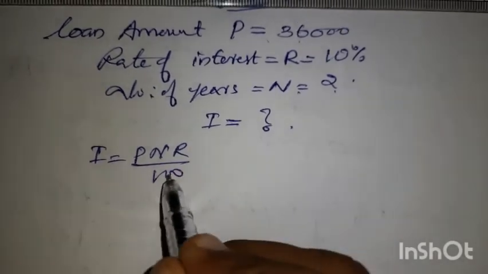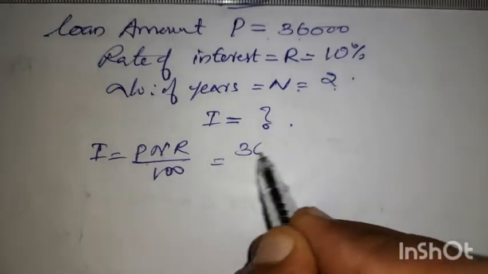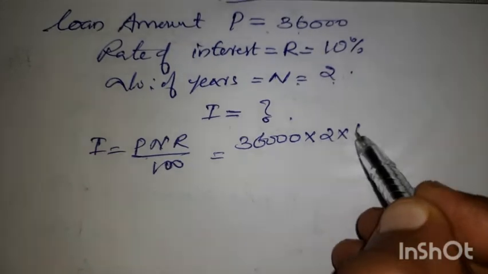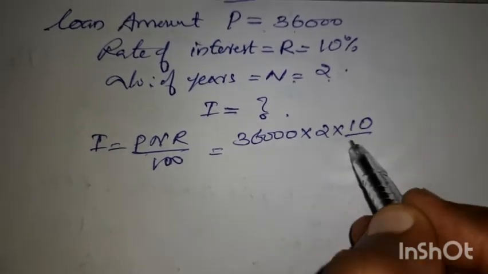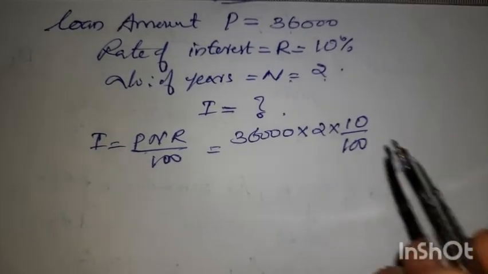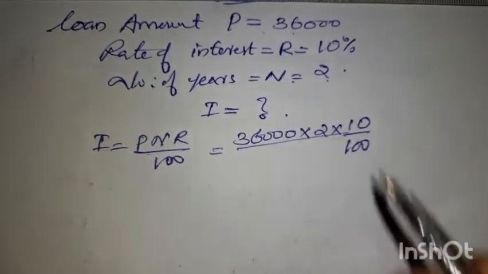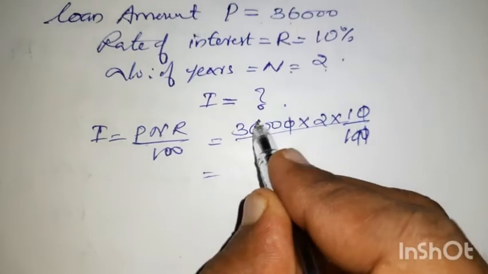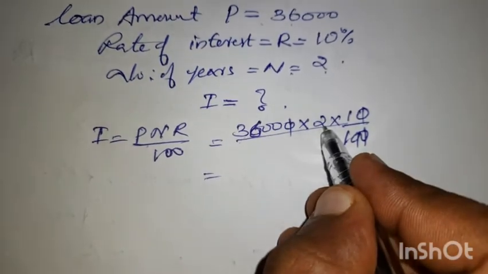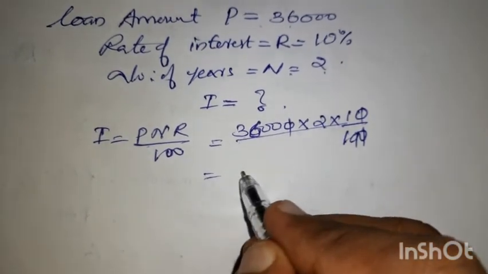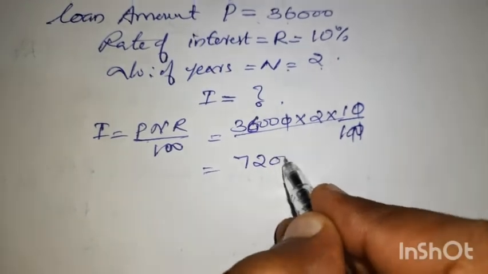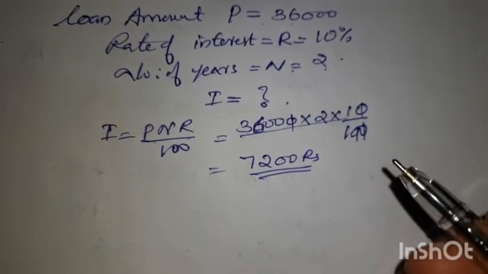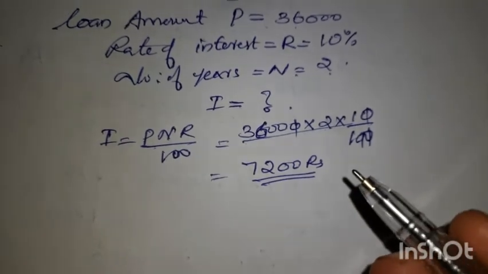So interest is equal to PNR by 100. P is 36,000 into N is 2 years, rate of interest 10 percent. 10 percent means 10 by 100. The 0 is cancelled. So 36,000 into 2. So it is 7,200 rupees. So 7,200 rupees is the interest for 2 years.